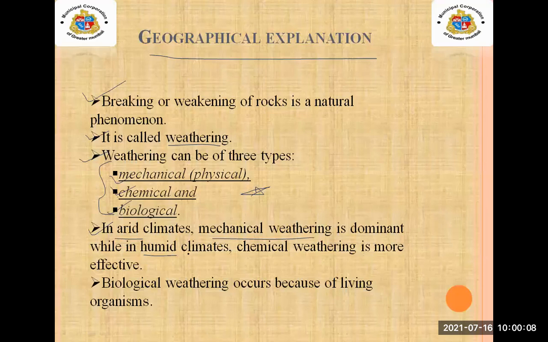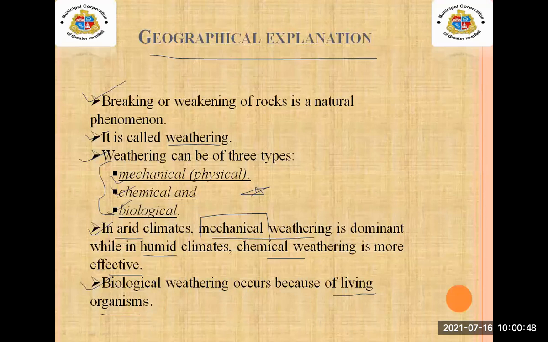The area which is near the sea coast, where the air contains moisture, is known as a humid climate. There, chemical weathering is more effective than mechanical. Then, biological weathering occurs because of living organisms.